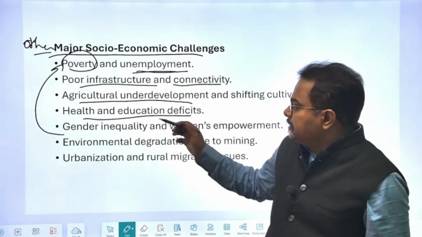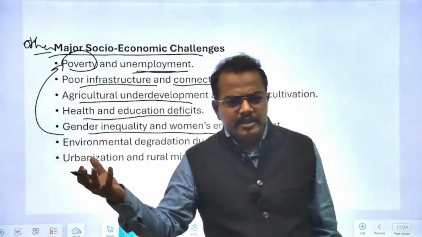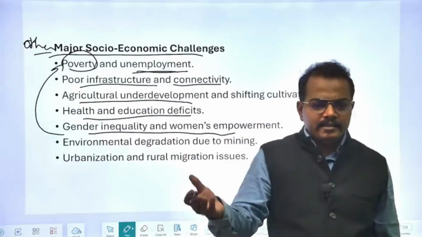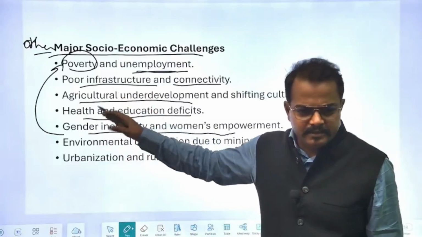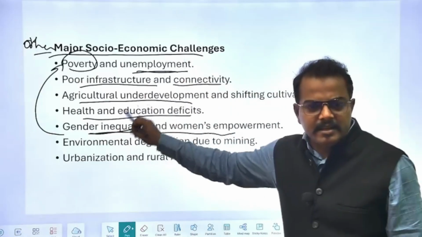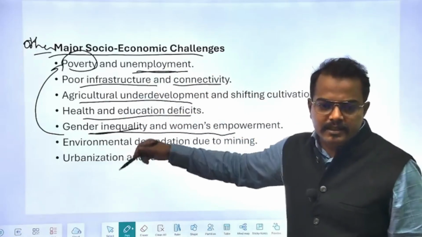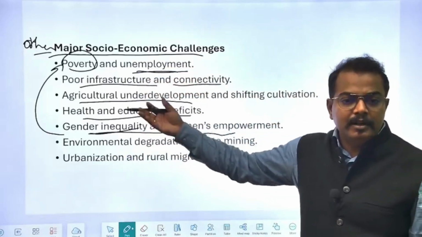Okay. So gender inequality and women's empowerment is not a very big issue in Meghalaya because of the matrilineal system. The women are empowered. So this may not be a big issue, but since this is a generic topic, you have to understand it not from the perspective of Meghalaya, but from the perspective of other states.